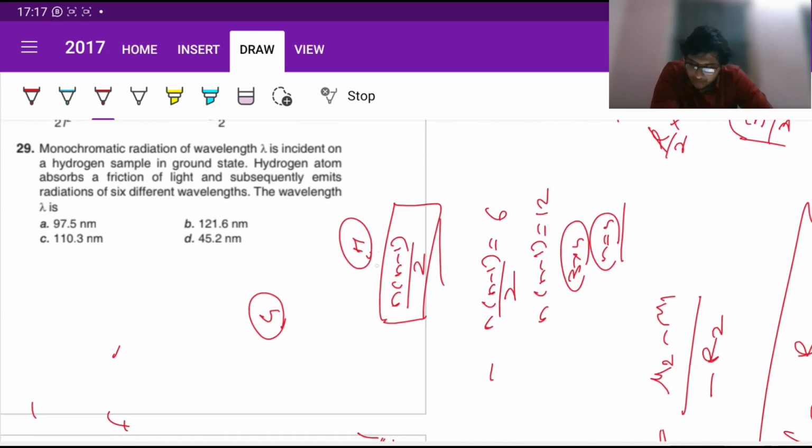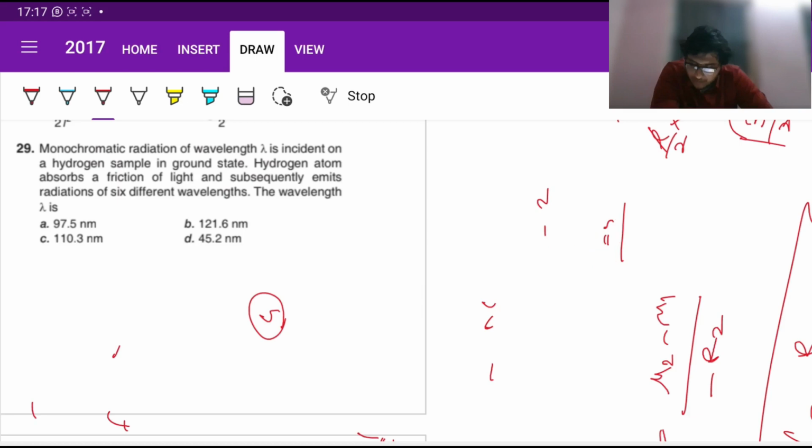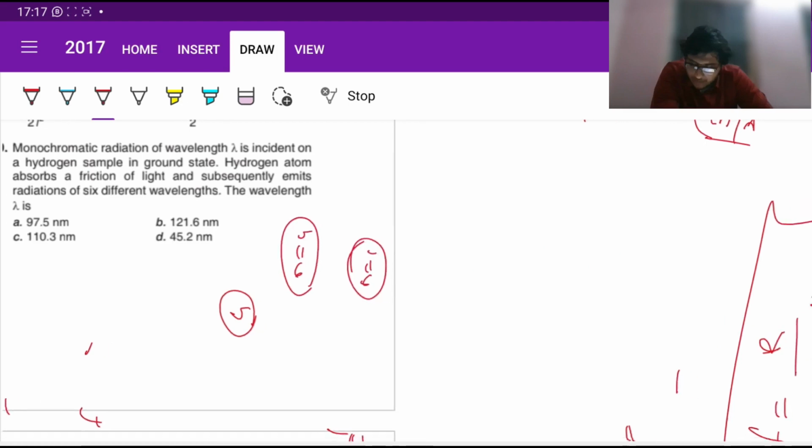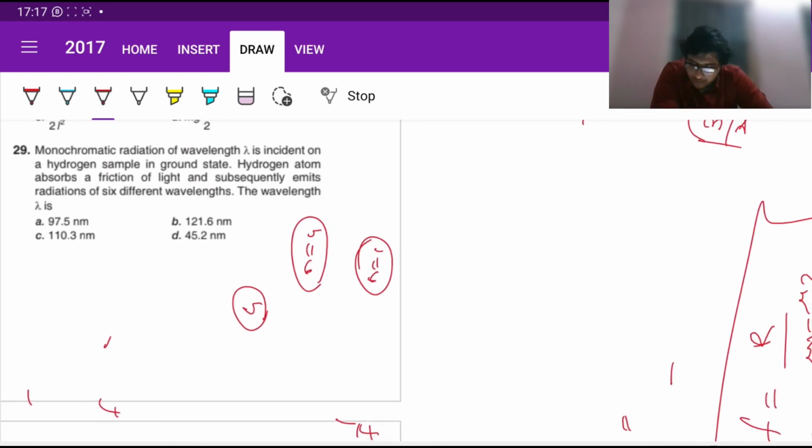So the maximum wavelength possible should correspond to the minimum energy, which is the transition from n equals 1 to n equals 4, right? Now, let's do it this way. We know 13.6 times (1 minus 1 by 16) is going to be the energy difference, which can be written as hc by lambda.